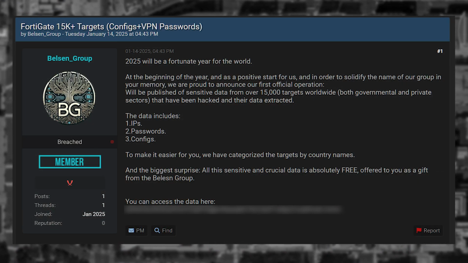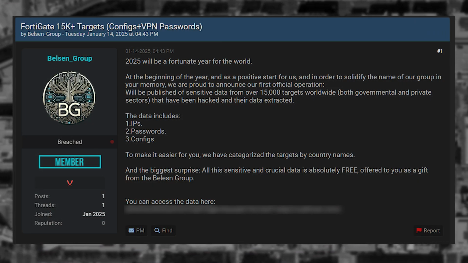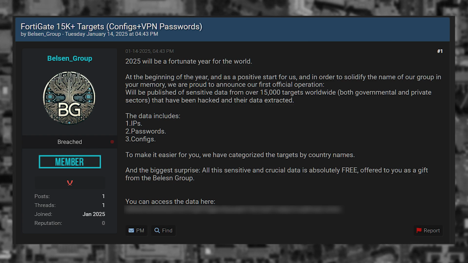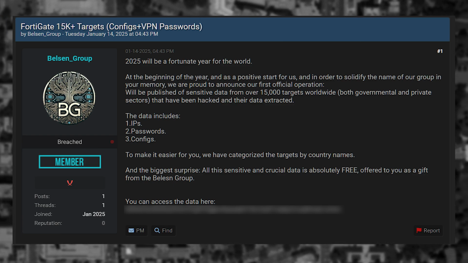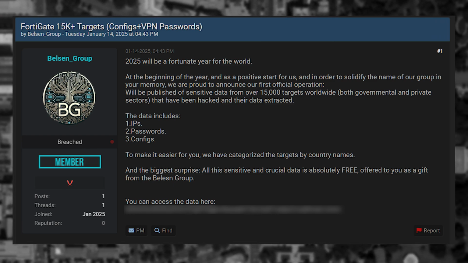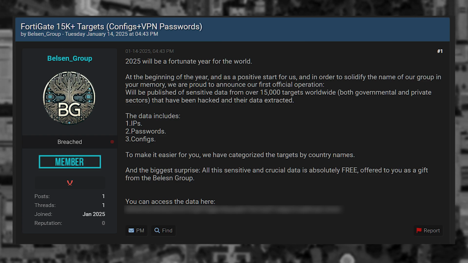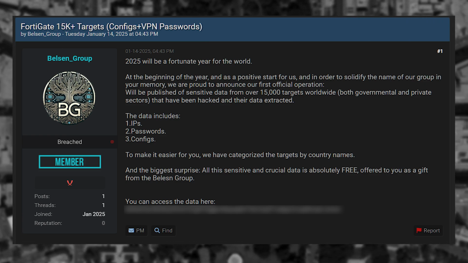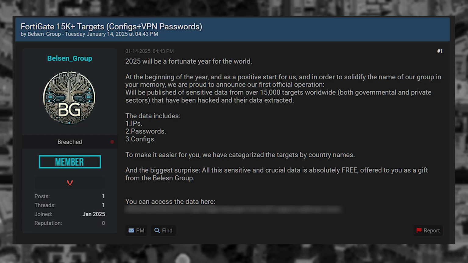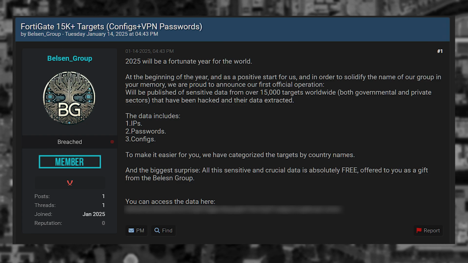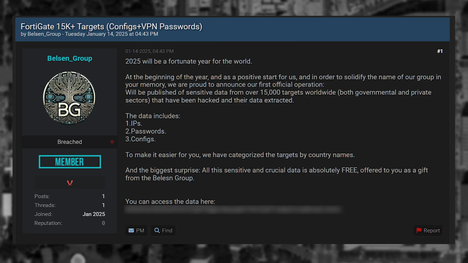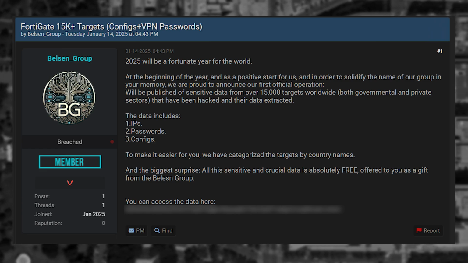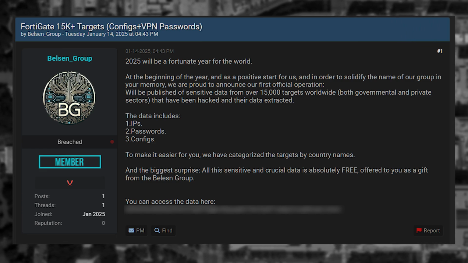"At the beginning of the year, and as a positive start for us, and in order to solidify the name of our group in your memory, we are proud to announce our first official operation will be published of sensitive data from over 15,000 targets worldwide, both governmental and private sectors, that have been hacked and their data extracted," said Belsen Group on hacking forums.